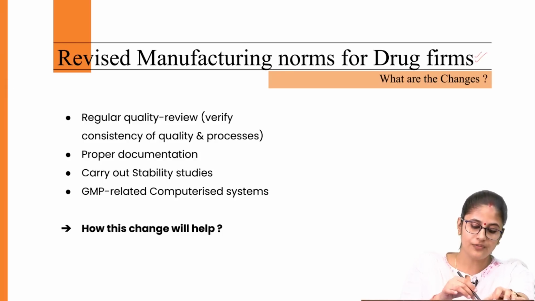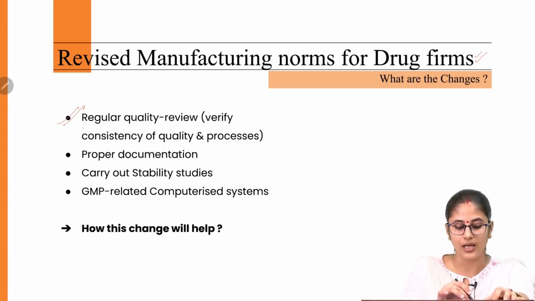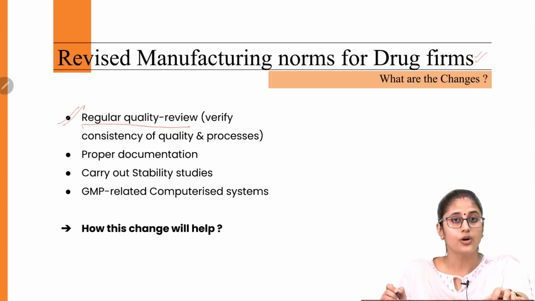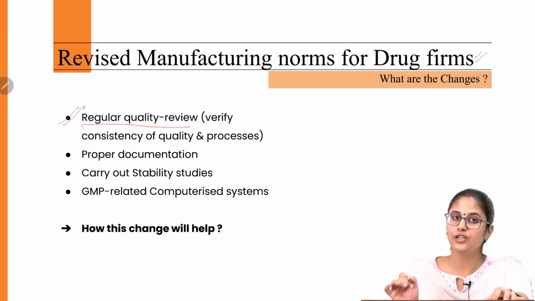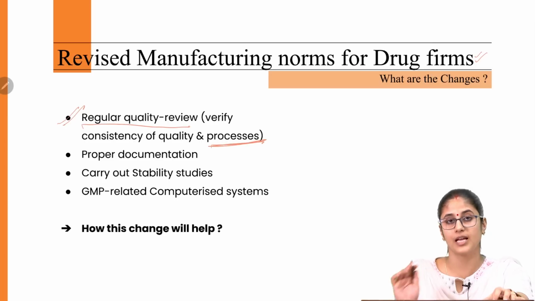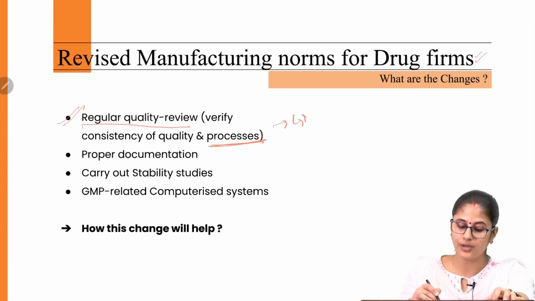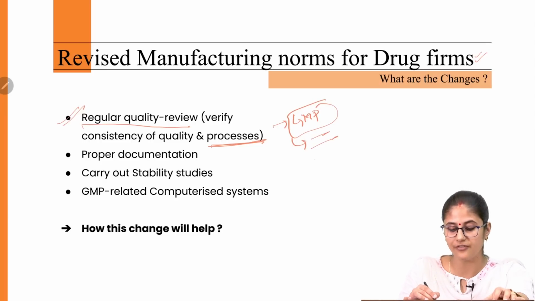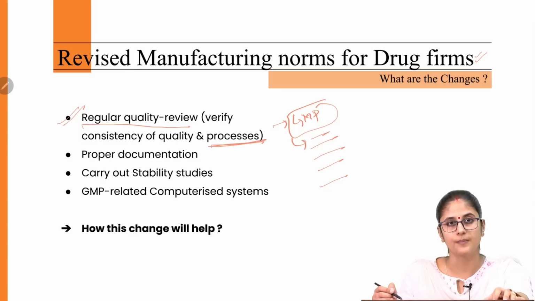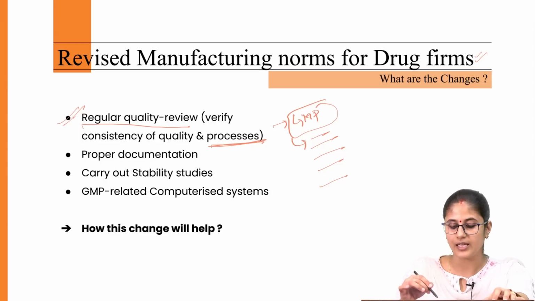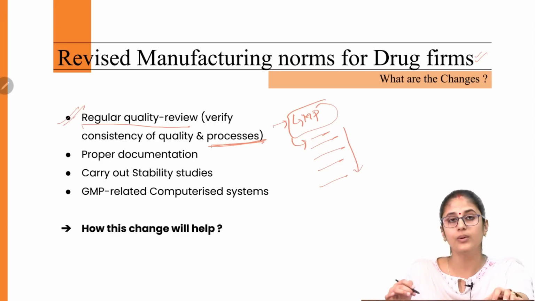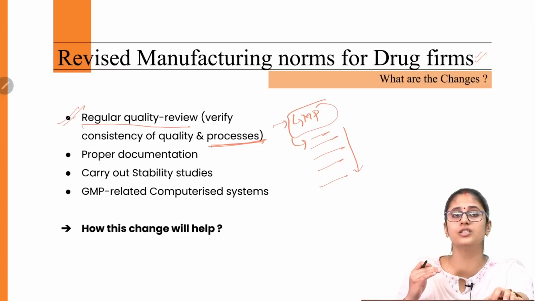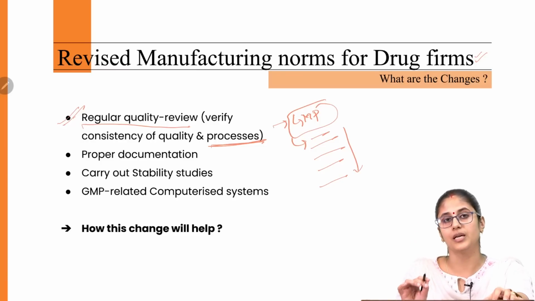First is, now the pharmaceutical sector has to carry on regular quality review in order to verify the consistency of quality and the processes. As I've told you, when it comes to the good manufacturing practices, it has provided guidelines with regard to every stage of manufacturing. So under this regular quality review, what the pharmaceutical sectors would be doing is, they would be verifying whether the product is following the similar procedure when it comes to producing a particular drug.